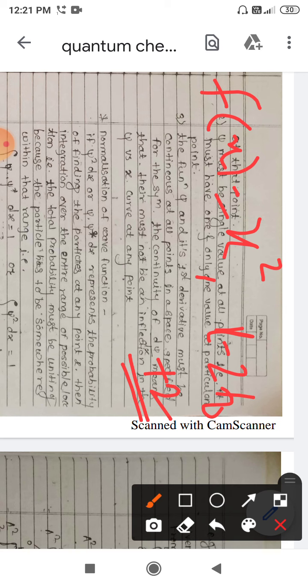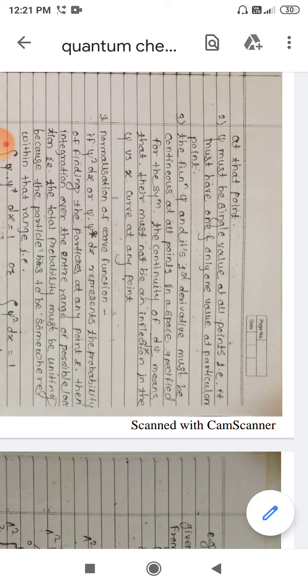Whether the given function is finite or not? Yes, it is a finite function. Then next, whether the given function is single valued or not. If we put the value of x as -2, we get the answer as 4, and even if we put the value of x as +2, we also get the value of 4. So we can say that the given function is not an acceptable function. It is not a single valued function.